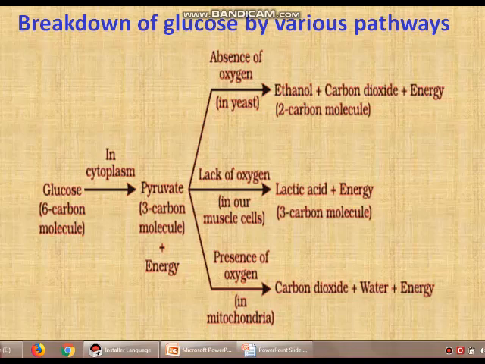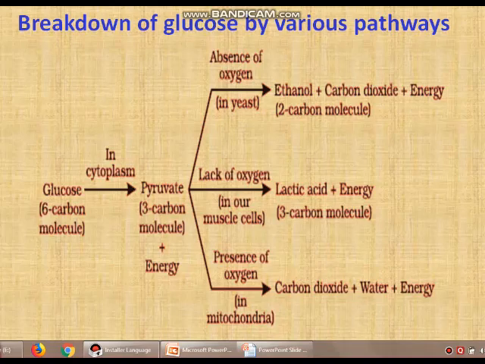So this lower arrow and this process is the step in aerobic organisms. The first glycolysis step takes place in the cytoplasm, and later the remaining breakdown of pyruvic acid into carbon dioxide, water and energy occurs in the mitochondria. This is the aerobic case.